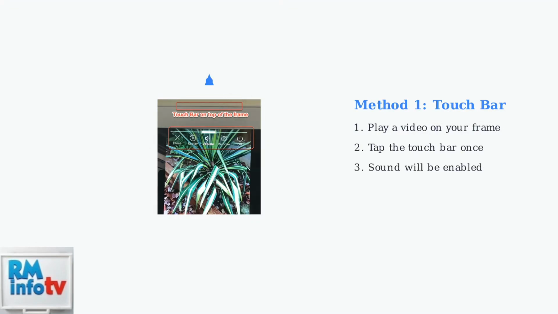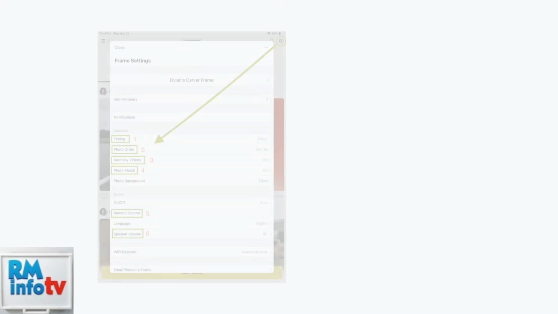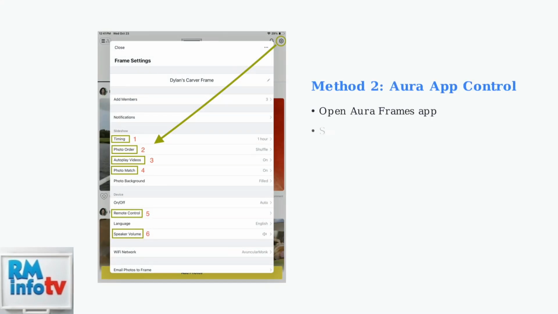Aura frames are designed to play videos silently by default to prevent unwanted background noise in your home environment. If your frame has a touch bar, you can enable sound by tapping it once during video playback. The touch bar appears at the top of the frame when a video is playing. Alternatively, you can control sound settings through the Aura app, regardless of whether your frame has a built-in speaker.